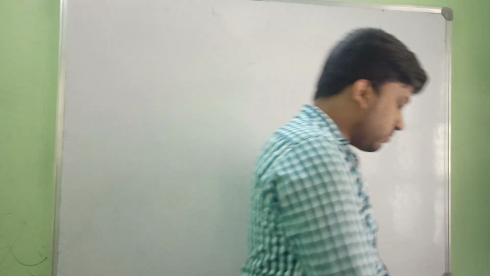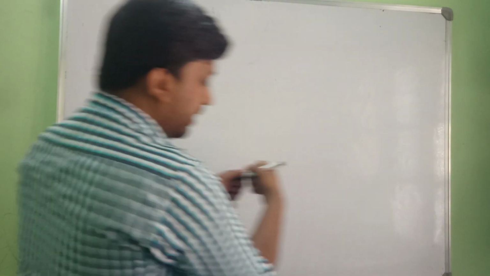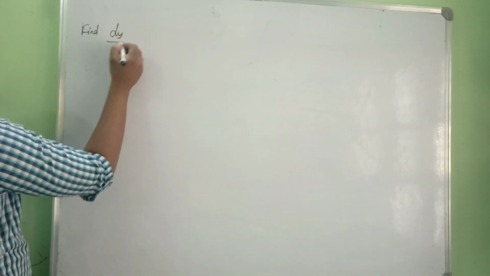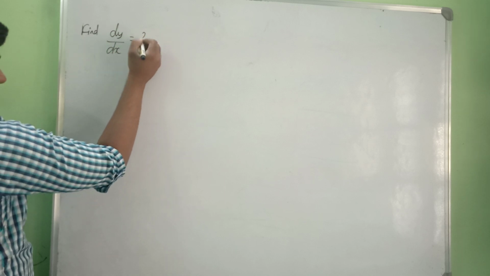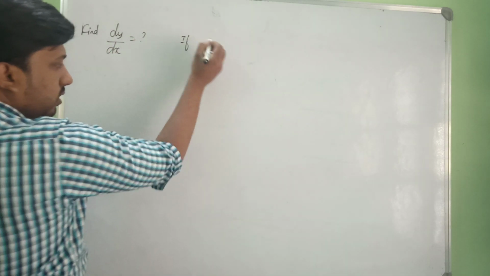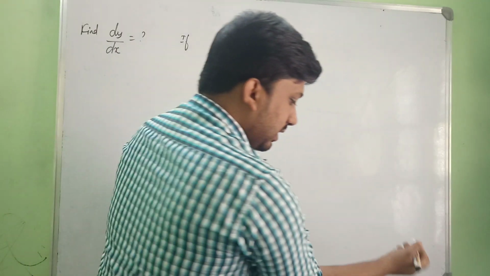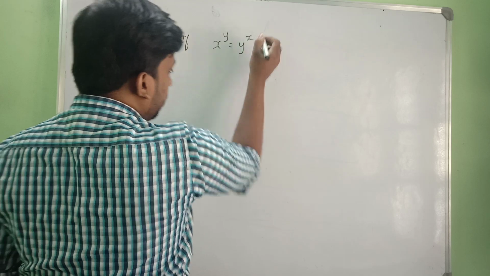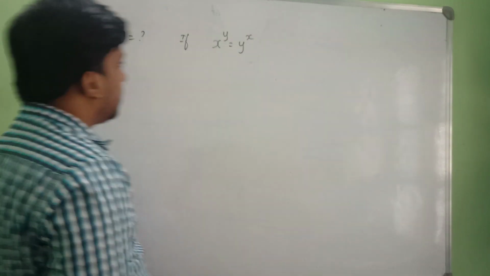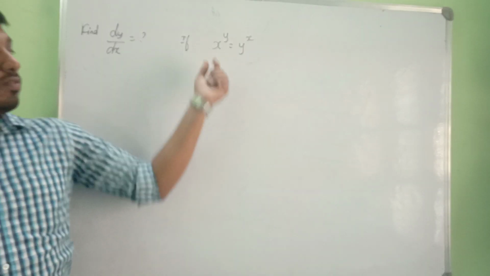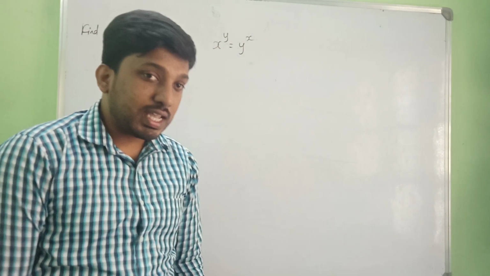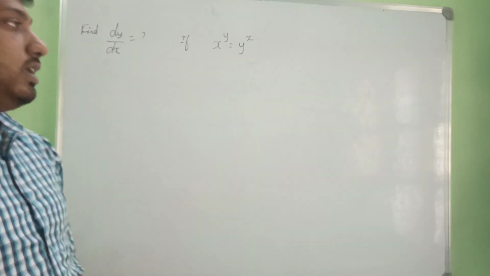Okay, now we need to find dy by dx if, whatever the function they have given, yes, x to the power of y is equal to y to the power of x. Yes, so this is the function they have given, x to the power of y is equal to y to the power of x. We need to differentiate this and we need to get dy by dx.